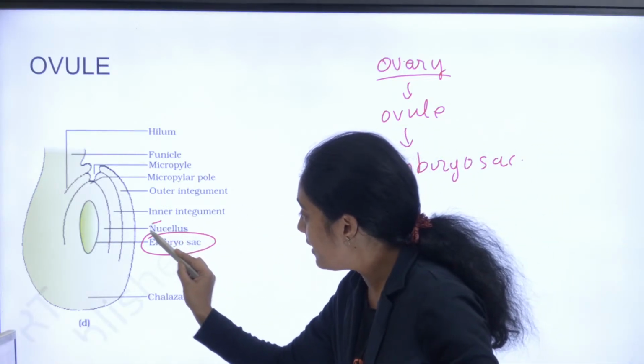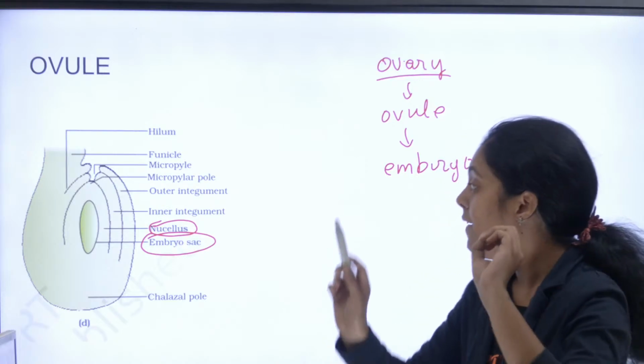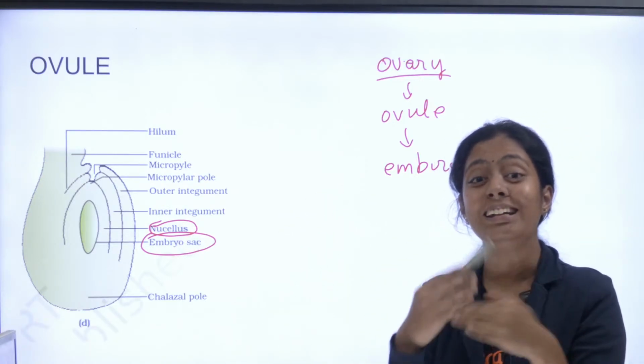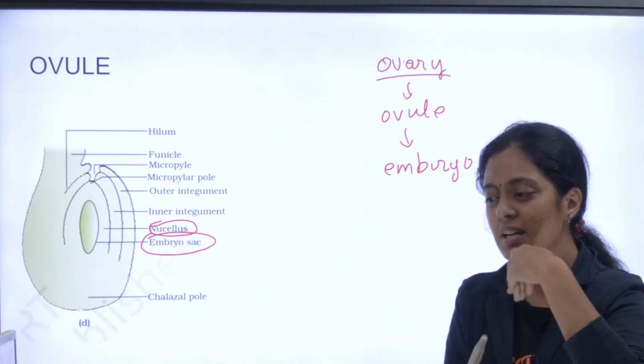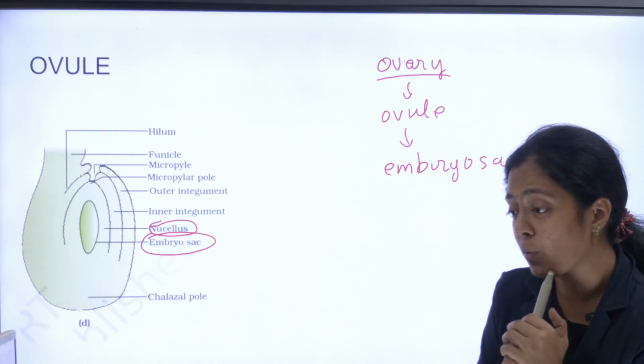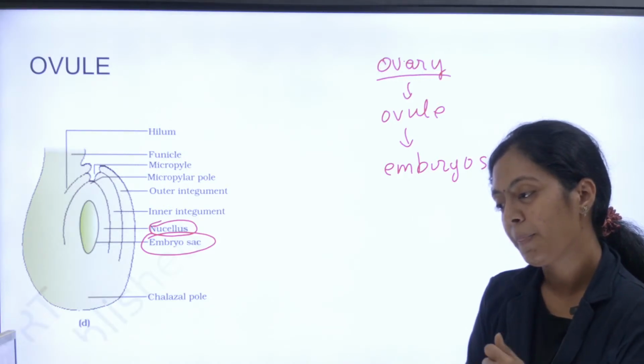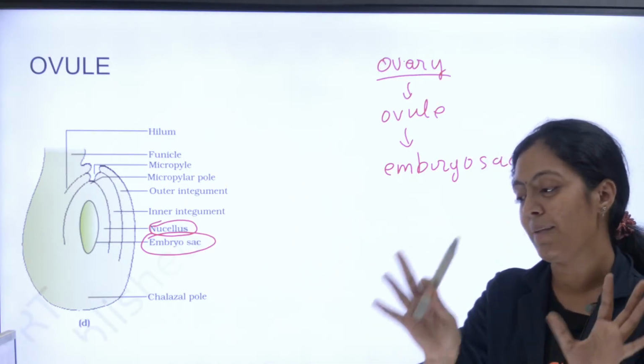embryo sac அடுத்தது nucellus ன்னு ஒரு structure இருக்கு. It's not nucleus, it is nucellus. Okay, then outer to the nucellus you have integuments, outer integuments, inner integuments. Egg cell is the, yes, egg cell is the female gametophyte. Egg cell இல்ல, embryo sac. Embryo sac. அந்த embryo sac குள்ள female gamete இருக்கு.